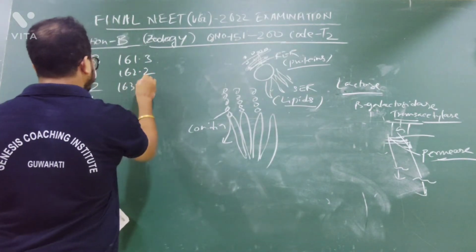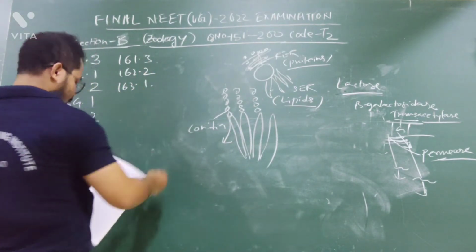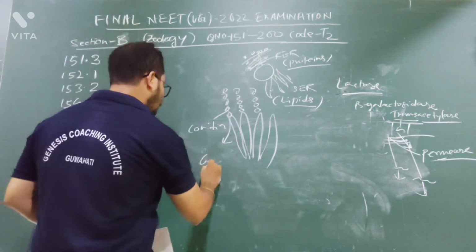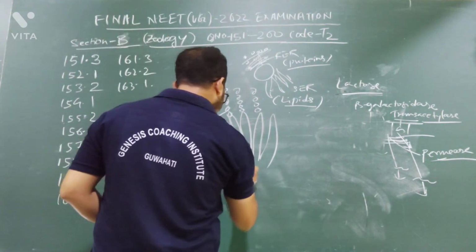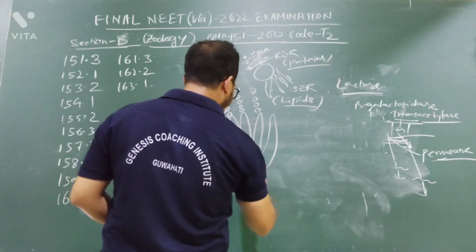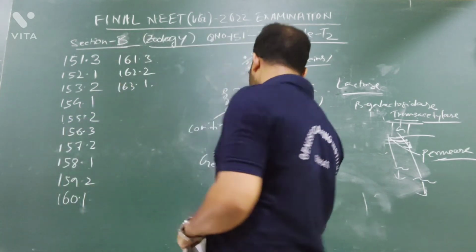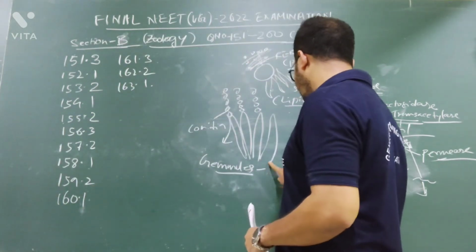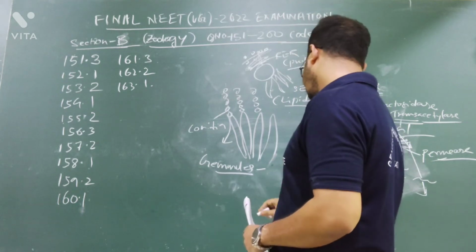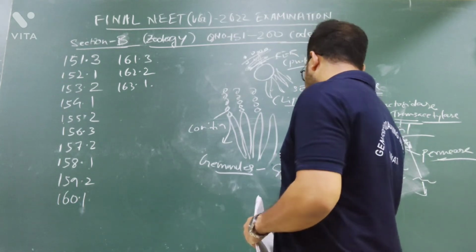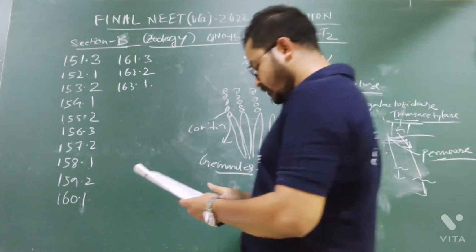Question number 163, option number 1. Option number 2 is gametes. You know gametes. Which organism will use gametes as the reproductive structure? It is the sponges. Sponges will use gametes as the reproductive structure.